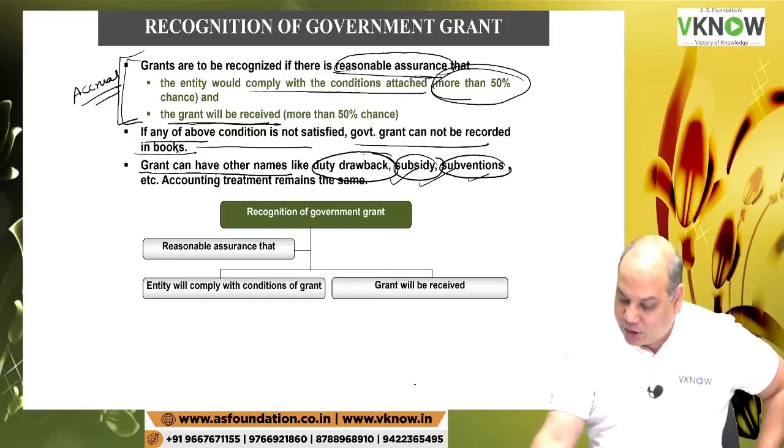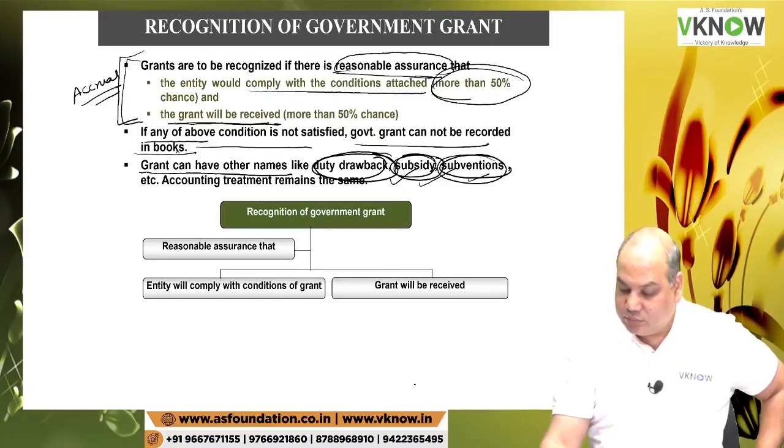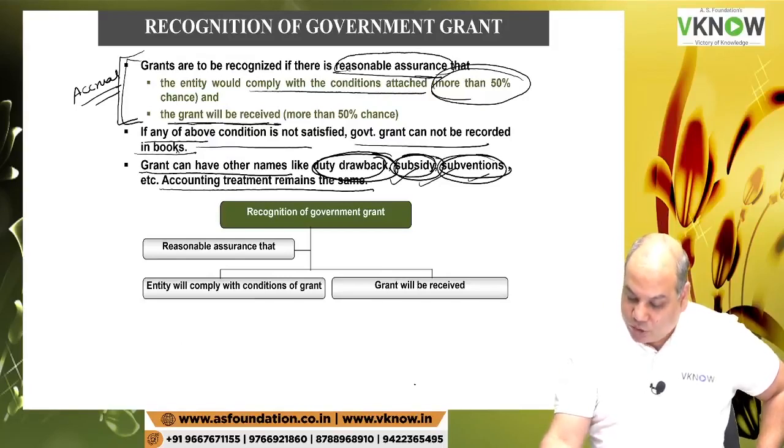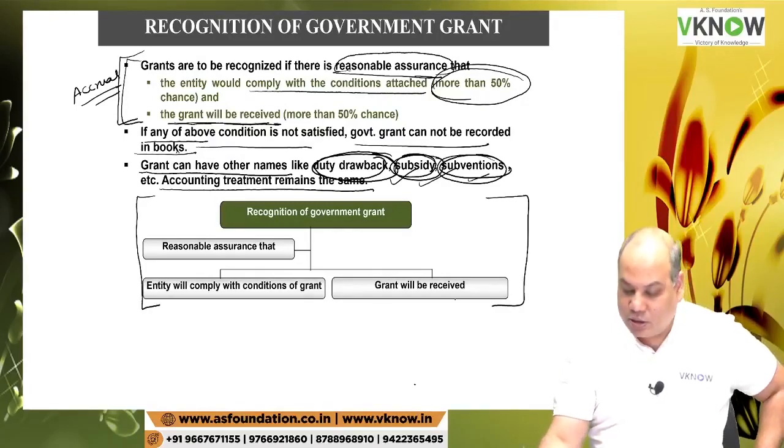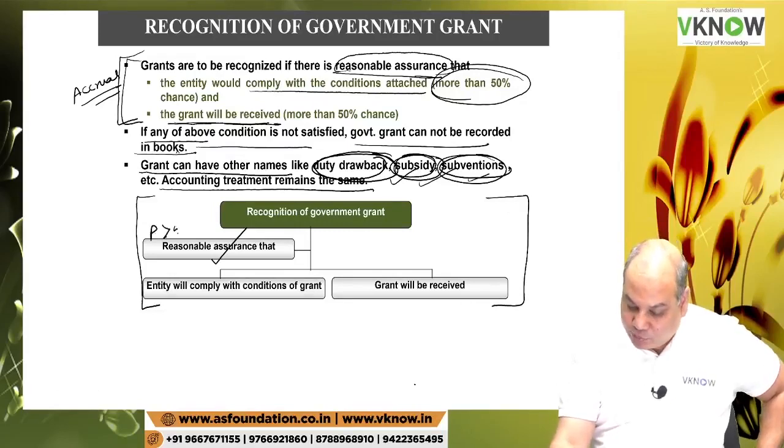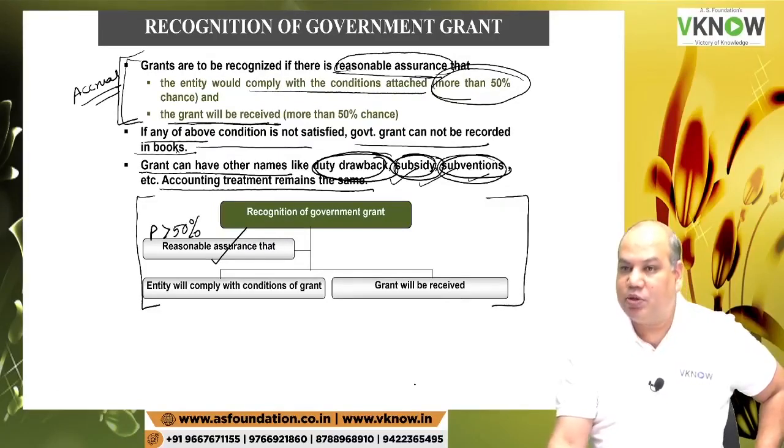So these are different names. Whatever name they give you in your question, duty drawback, subsidy, subvention or grant, they mean government grant, and accordingly the accounting will be done. It is the same treatment whatever name you call it. So this is a small summary of when should you recognize a government grant. When there is a reasonable assurance, probability is more than 50%. Virtual certainty means probability is say 100% or at least very close to 100%.